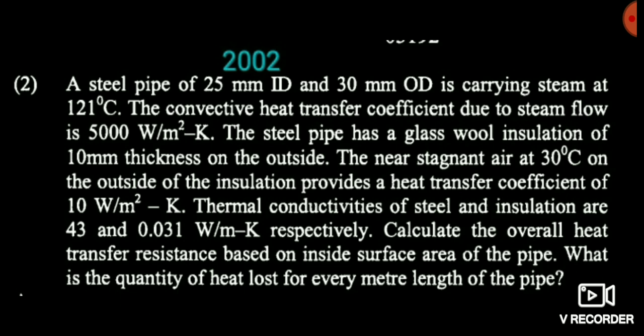And on the surface of steel there is some insulating material which has the thickness of 10 mm, and outside the insulating material there is again some fluid which has the convective heat transfer coefficient of 10 watt per meter square Kelvin.